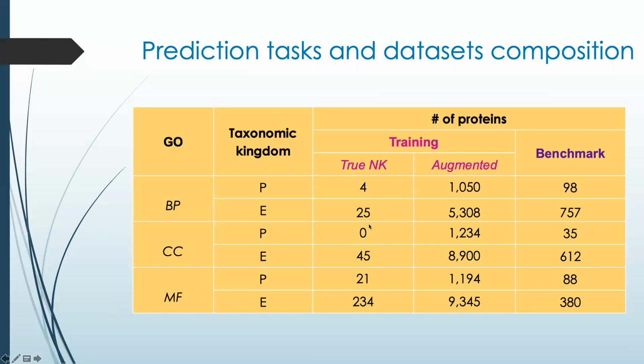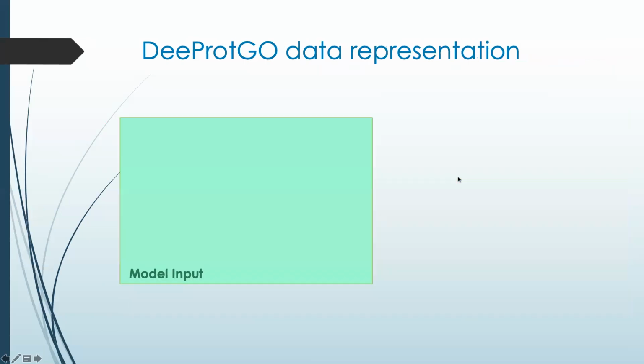For this reason, using a data augmentation strategy is a must in order to allow us to train models able to predict annotations for this kind of proteins. As we mentioned before, when we are trying to predict the functions of no-knowledge proteins from any organism, the unique information that we have for most of them is their sequence and the organism to which they belong. Thus, the input data that we can use for DeepGO must be based on this information.